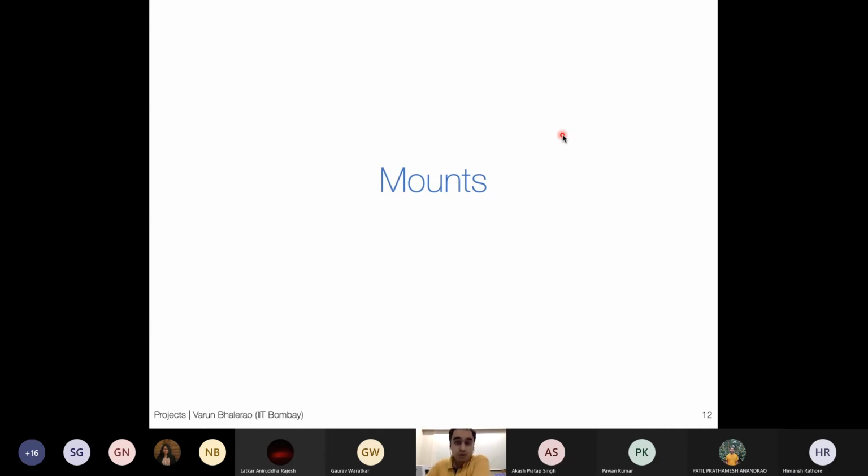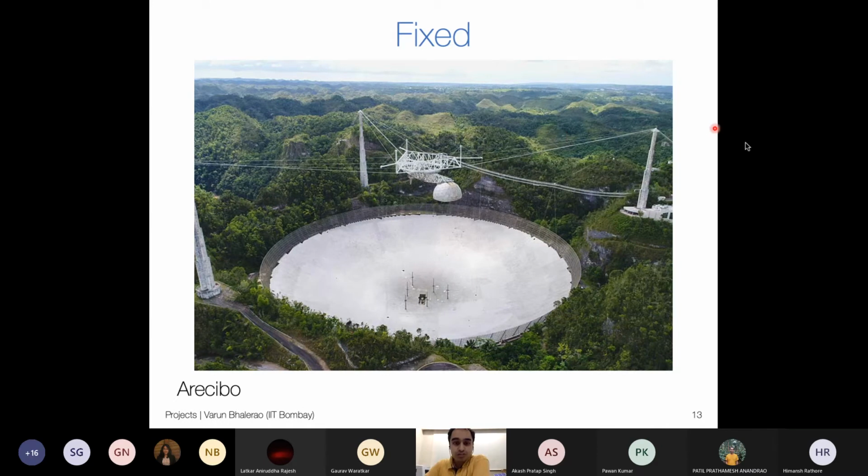The most basic mount actually is a fixed mount. This is the formerly very famous Arecibo telescope. Some of you may be aware that these cables broke and this entire thing fell down. It had imaginarily fallen down in old James Bond movies already. But what was done here is that this is a reflecting radio telescope, which was built in a natural dome in the ground in the middle of mountains.